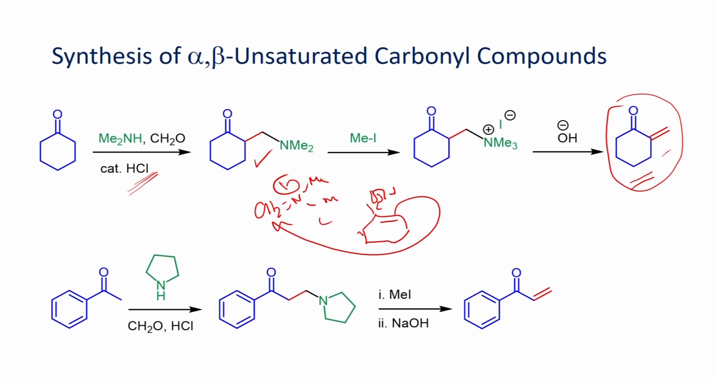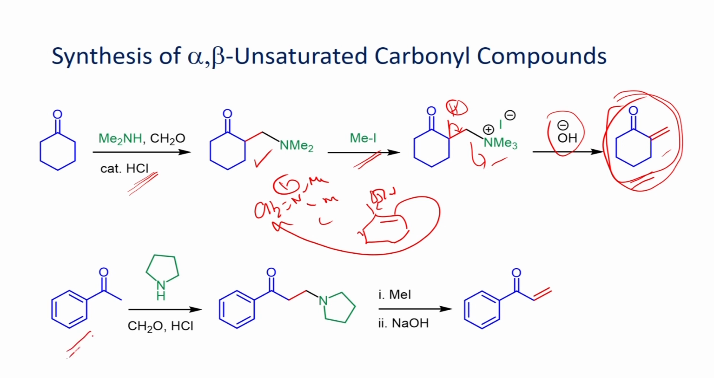Once you form this one, you can try to react with methyl iodide, you form quaternary ammonium salt. When you react with the base, it can deprotonate this acidic proton, then it can lead to elimination to give this methylene compound as the product.